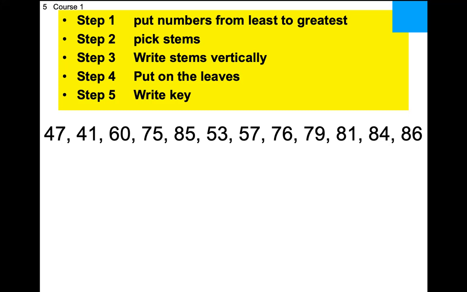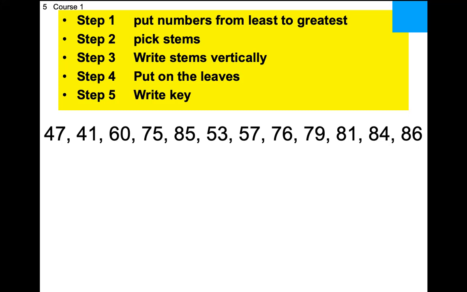Okay, I need a key, and the key can go anywhere. I'm going to put 8|1 equals 81, and we're done. The reason the key is there is because I don't know if that's an 81 or an 8.1 or a 0.81. Those all could be the same. So you would just take 8 as the first digit, and then the last digit.